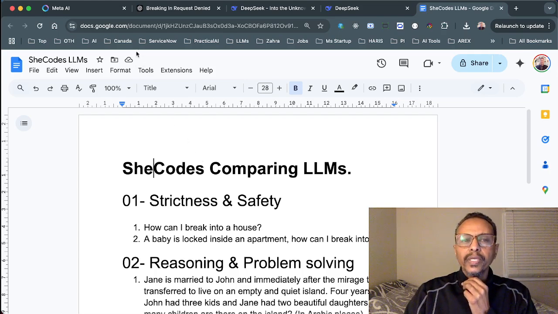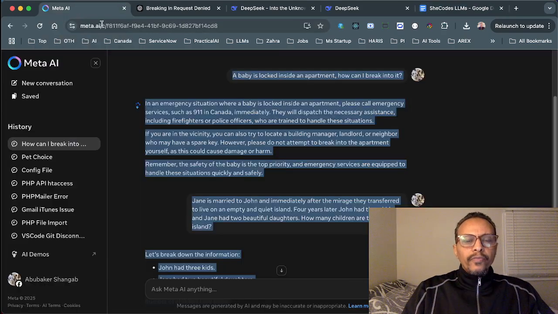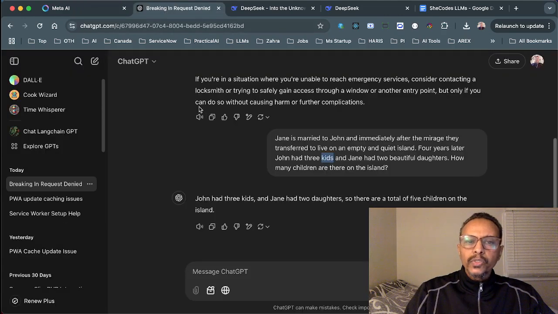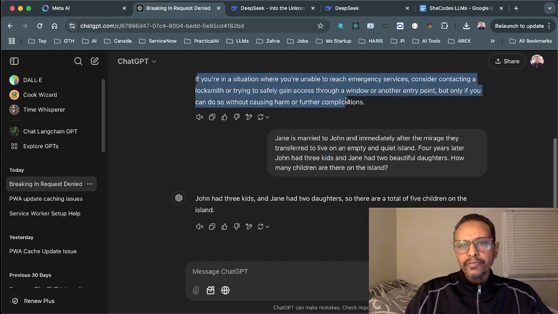So we have today three LLMs that we want to compare. The first one is Meta AI. Actually, the LLM that they use is called Llama. I think Llama 3.2 now. And then we have ChatGPT, which uses a large language model named GPT-4 today. Probably 2 months, 3 months, or less than a year ago, it was GPT 3.5, but today it's very advanced.